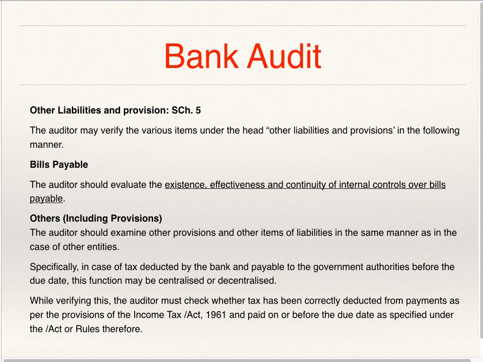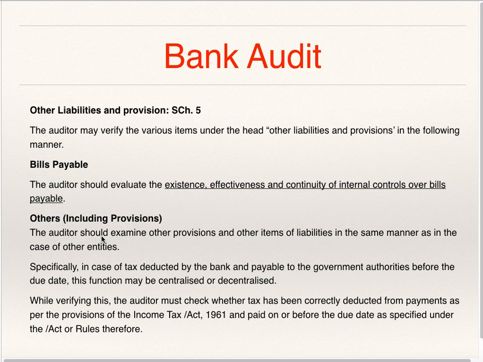Other liabilities and provisions, Schedule 5. The auditor may verify various items under the head Other liabilities and provisions. First is bills payable. The auditor should evaluate the existence, effectiveness, and continuity of internal control over bills payable. He should check that there is internal control in existence for bills payable, and that it is effective and proper.